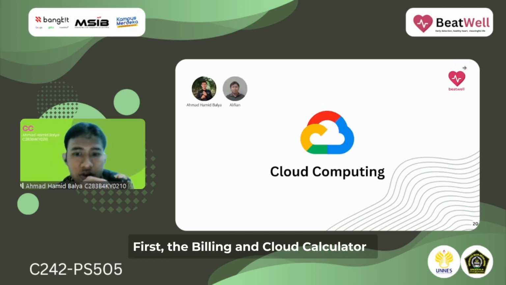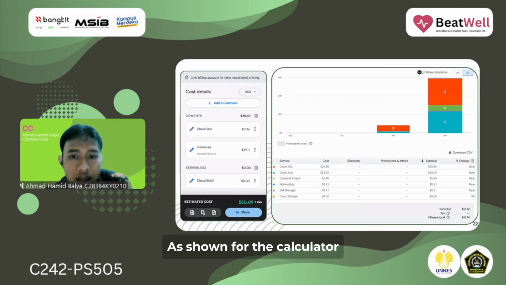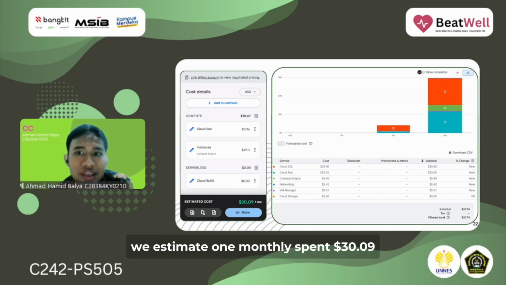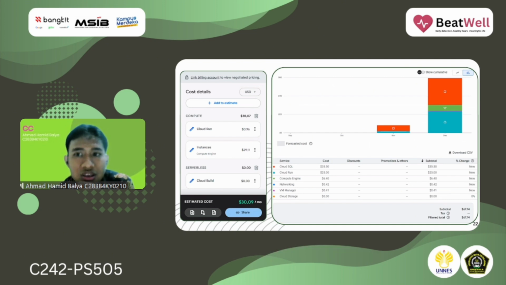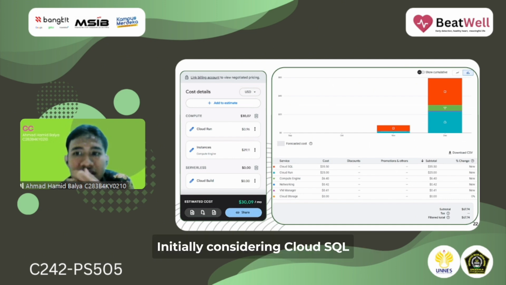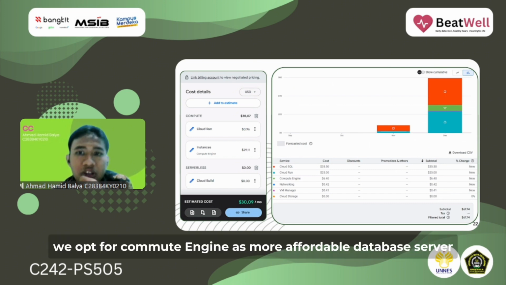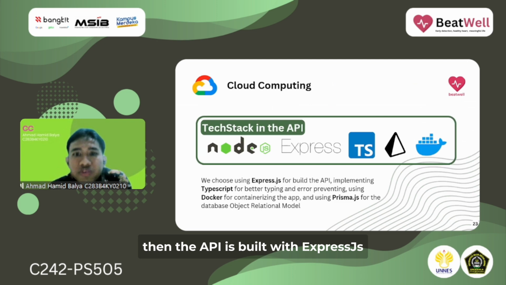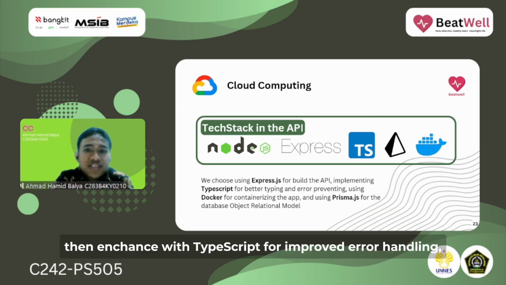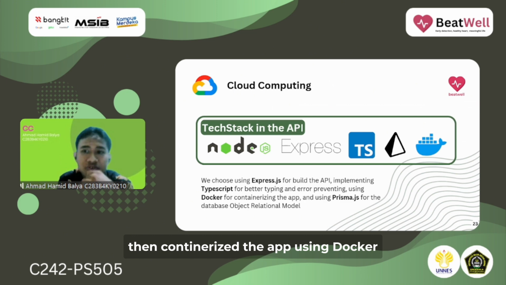First, billing and the cloud calculator. As shown in the calculator, we estimate the monthly expense at $30.09. To optimize cost, we initially considered Cloud SQL, but we opted for Compute Engine as a more affordable database server. Then the API is built with Express.js, enhanced with TypeScript for improved error handling, then containerized using Docker.